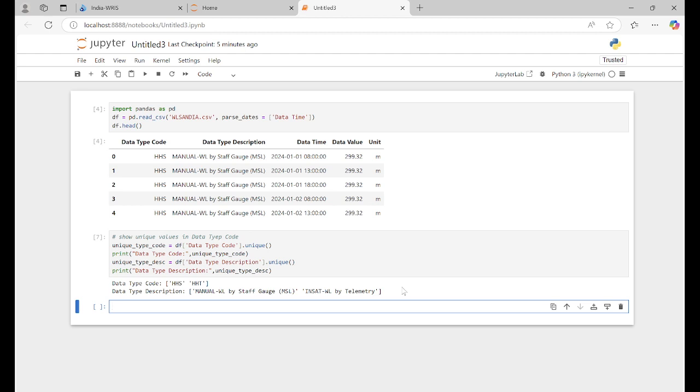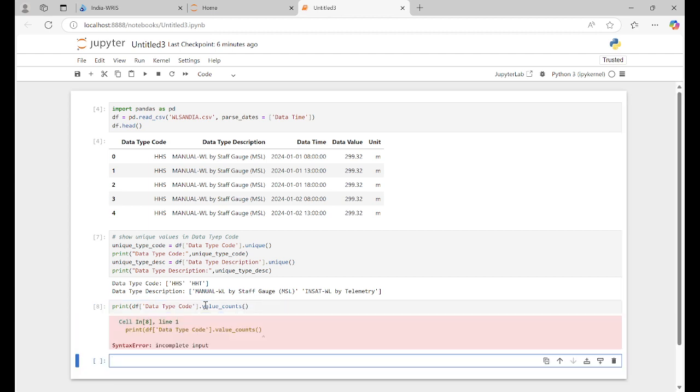Now we need to know how many values there are, which means a count. We can count those unique values also, right? So how to do it? print df data type code dot value_counts.